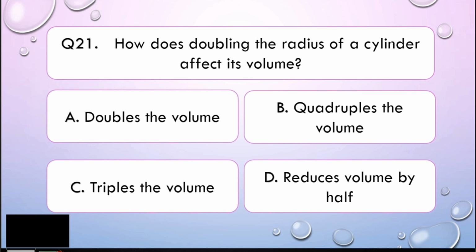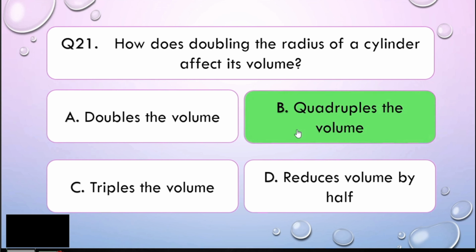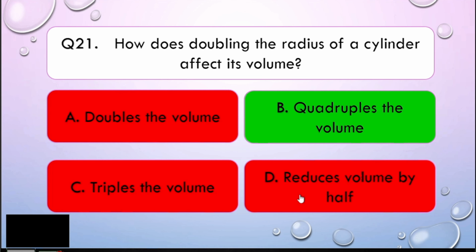Okay, my dear math learners, if you can remember our formula for the volume of a cylinder, that is V, which means volume, is equal to pi r squared h. So if your radius is doubled, then that doubled radius will be squared by itself, right? When squared, it will become quadrupled. So therefore, the correct answer is letter B. Alright, I hope you got that one, my dear math learners.